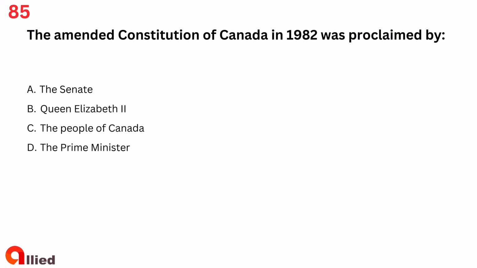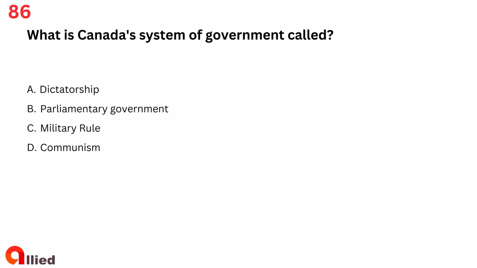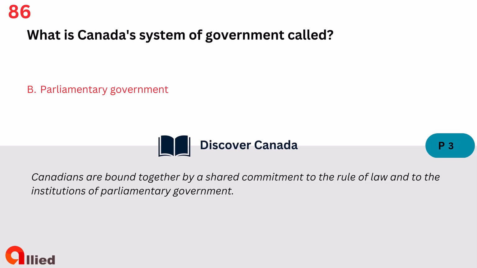Question 85. The amended Constitution of Canada in 1982 was proclaimed by A. The Senate. B. Queen Elizabeth II. C. The people of Canada. D. The Prime Minister. The answer is B. Queen Elizabeth II. Question 86. What is Canada's system of government called? A. Dictatorship. B. Parliamentary government. C. Military rule. D. Communism. The answer is B. Parliamentary government.